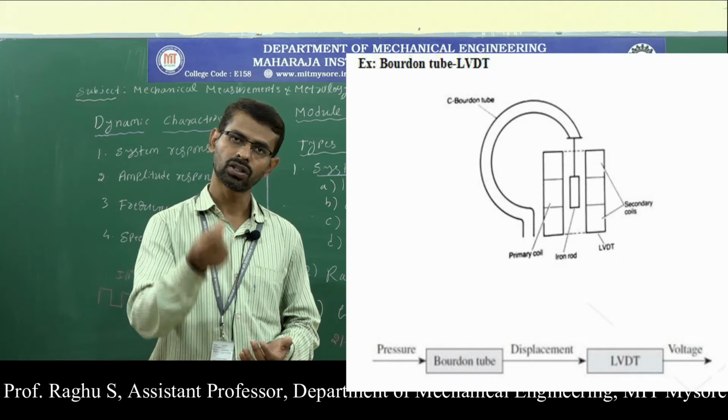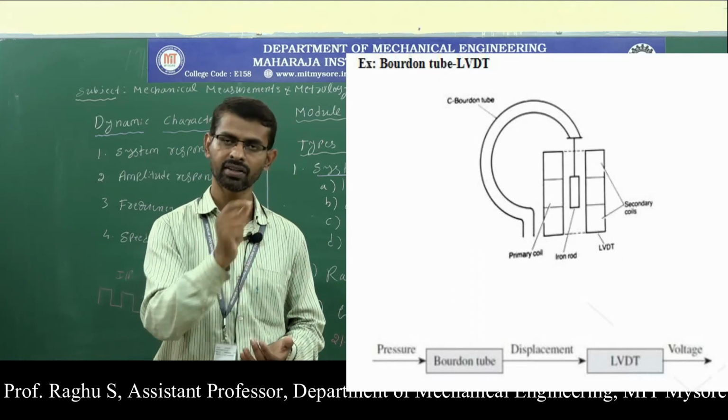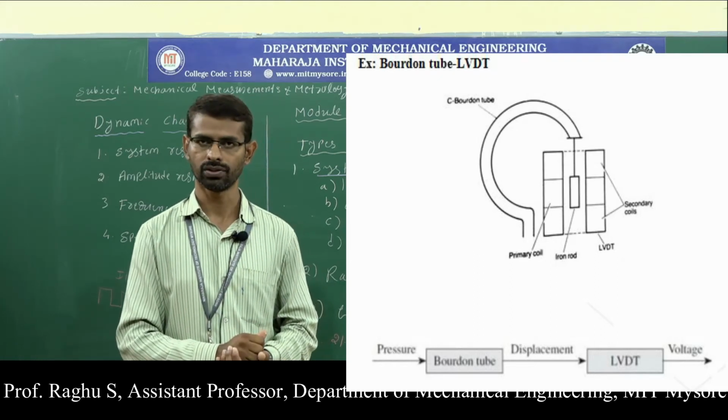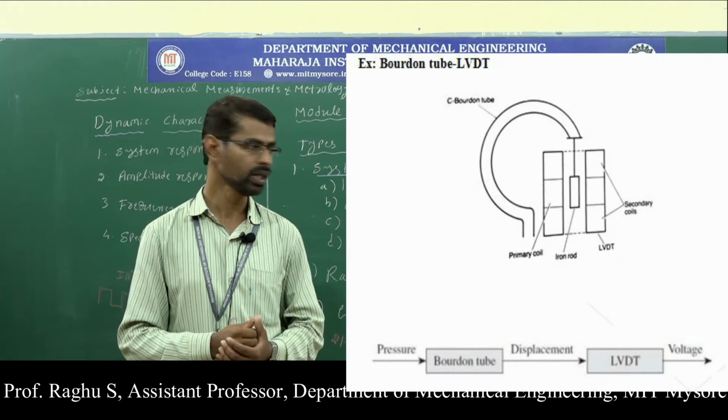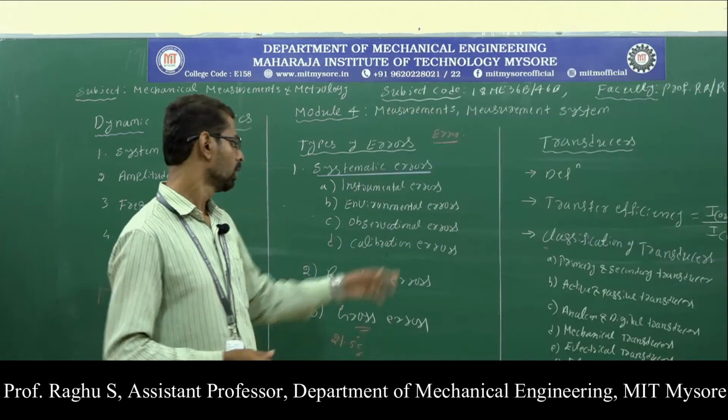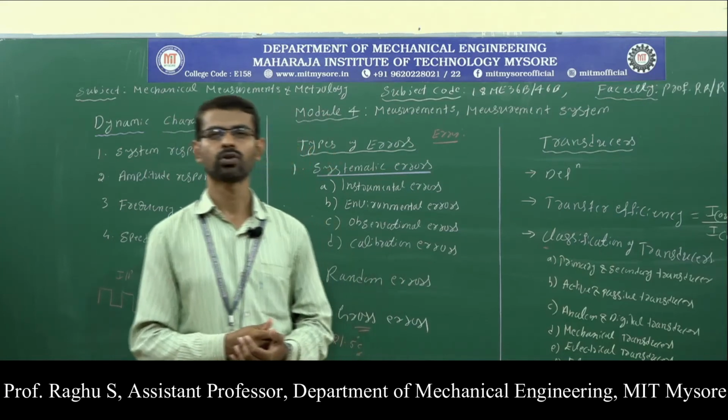So an electrical transducer converts the mechanical signal into an electrical signal, and that is called a secondary transducer. That can be understood from the diagram. Second one, active transducer and passive transducer.